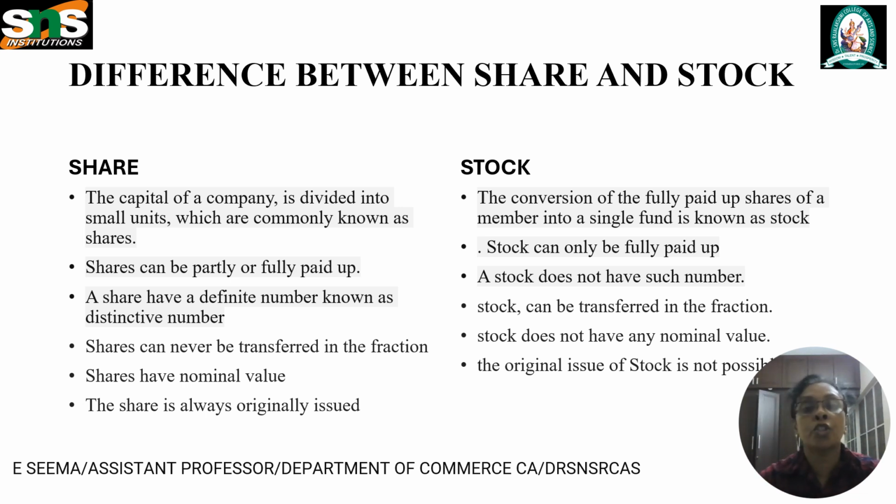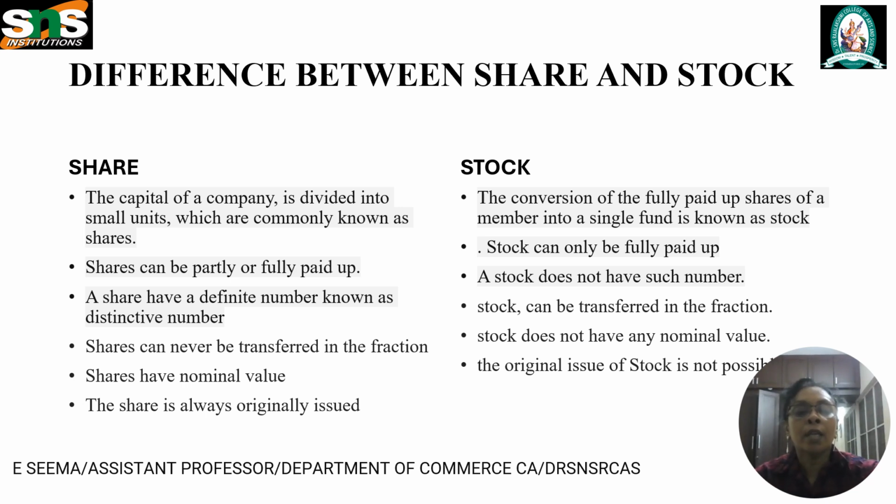And the next thing is about stock. Stock means a bundle of fully paid shares is known as stock. Stock cannot be partly paid. Stock is always fully paid, and stock does not have fractional numbers, just like shares. Stock can be transferred in fractions, and it can be of any nominal value. The original issue of stock is not possible.